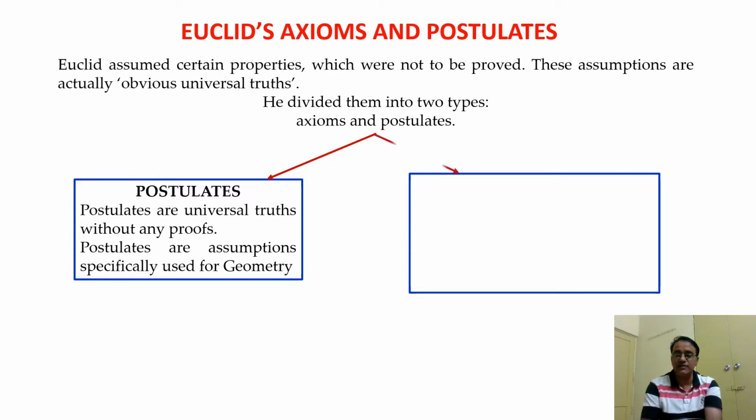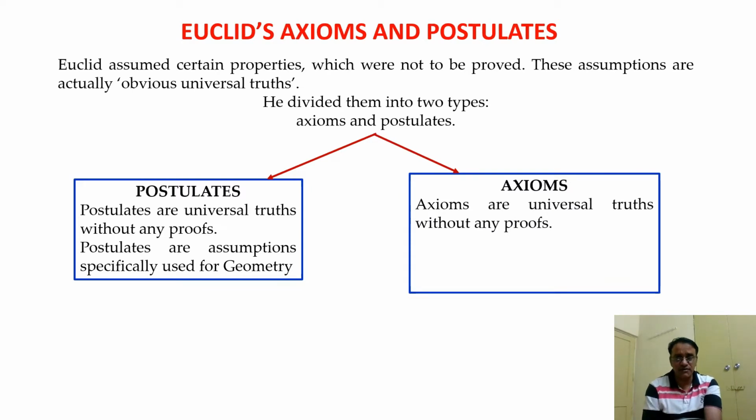Now let us move towards the axioms. Axioms are also universal truths without any proof. They do not require any proof, and are always universal truths.